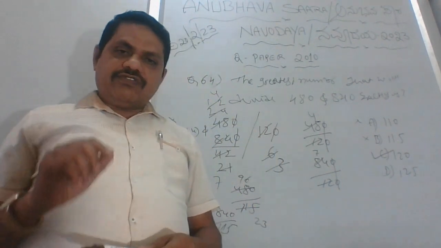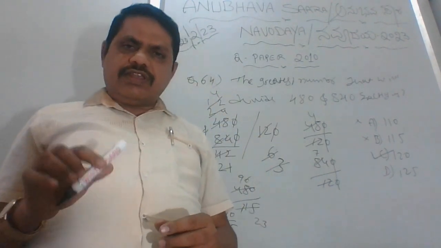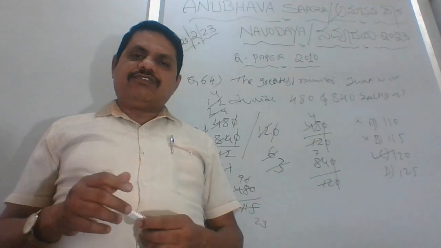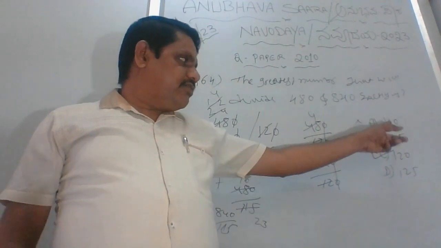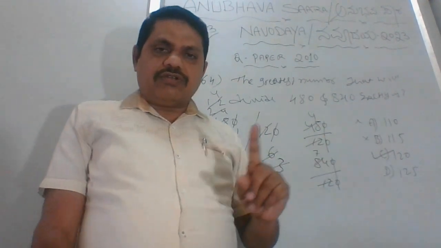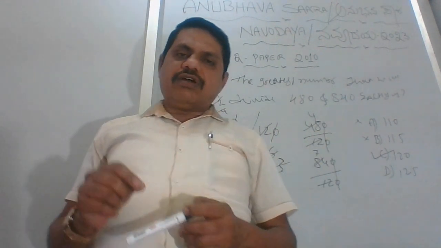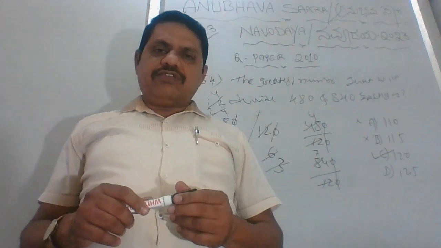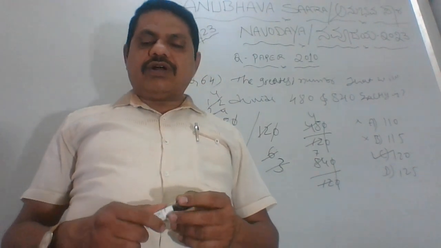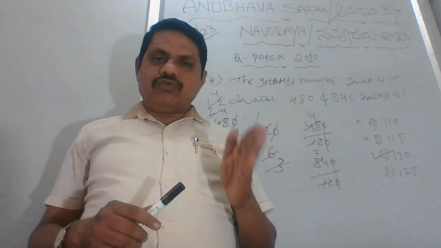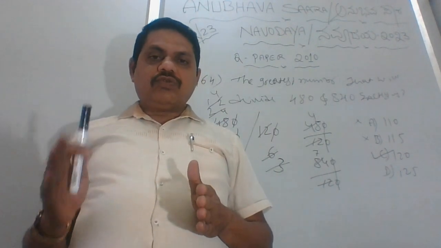Clear? So this is how you have to do it, a very simple and easy way. That's why I usually suggest to each and every one of my students, kids and children to at least learn the tables from 2 to 20.